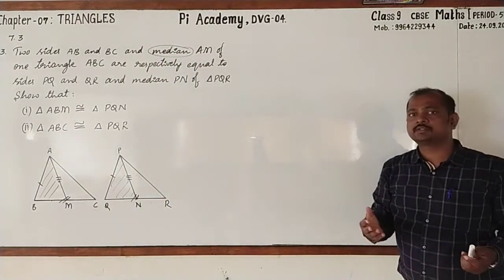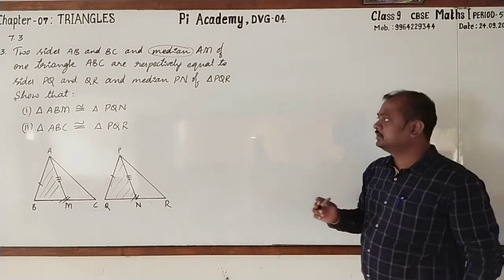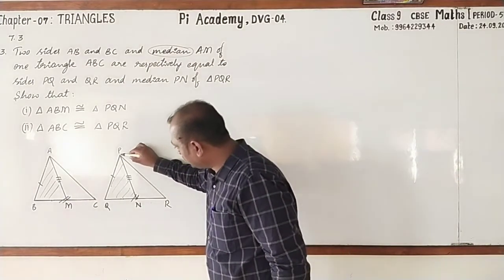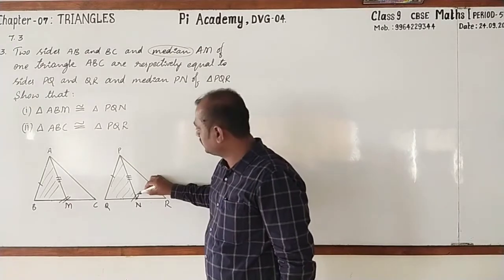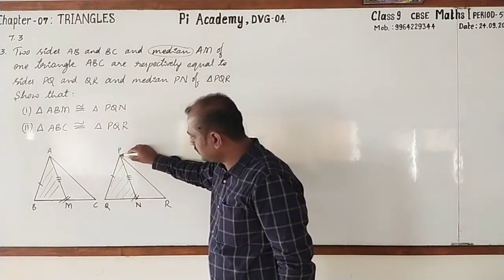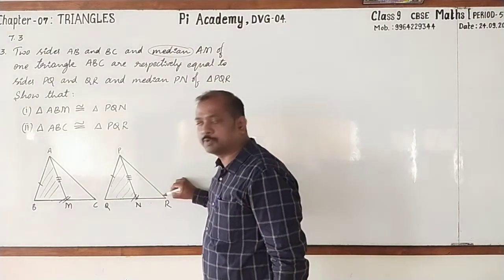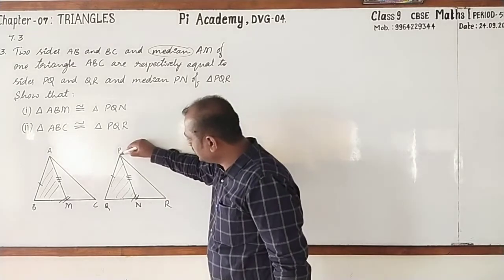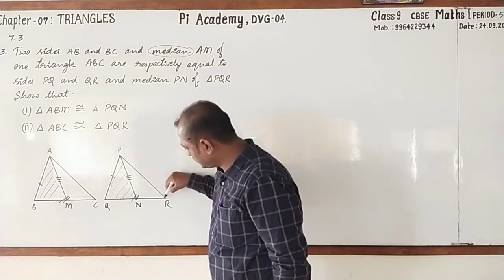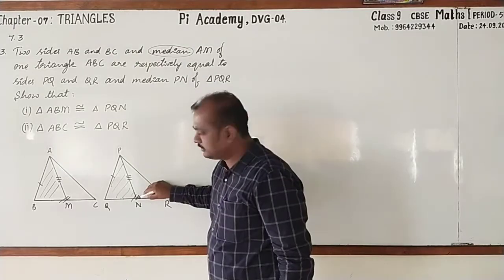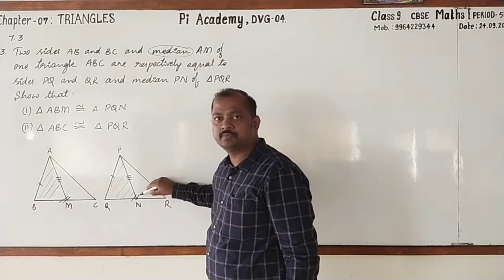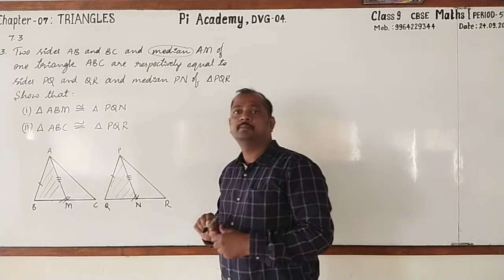Can you tell what is median? Yes. Median is the line segment joining the vertex of a triangle to the midpoint of its opposite side. See that? P is the vertex, the opposite side is QR, its midpoint is N, and this is the line that joins. This is called the median.